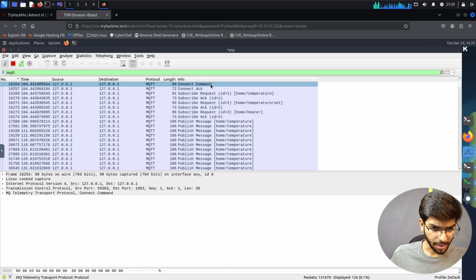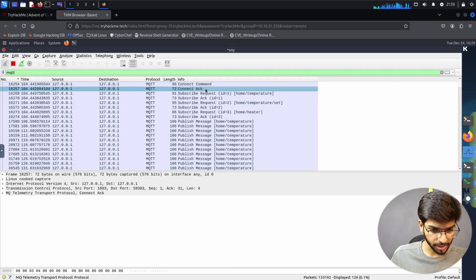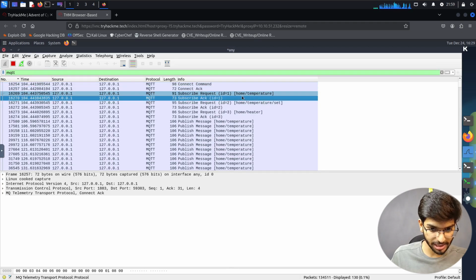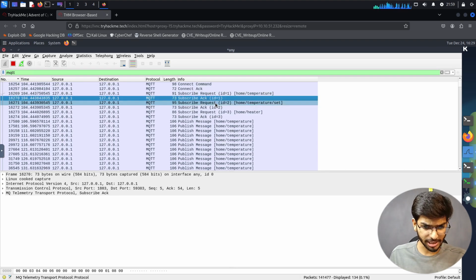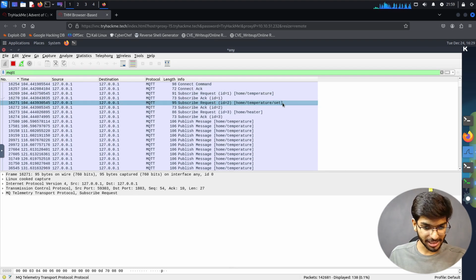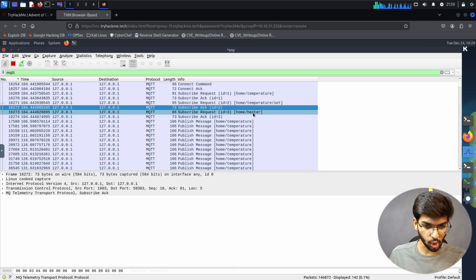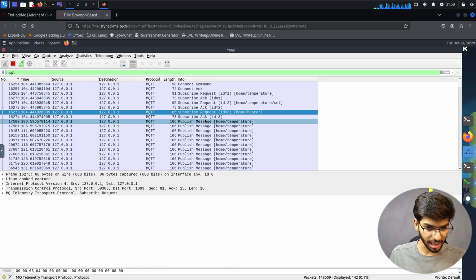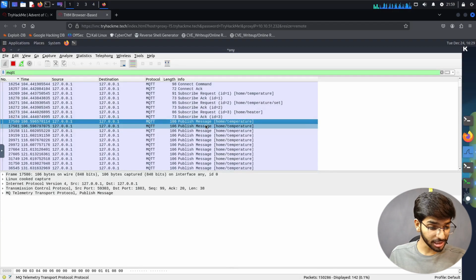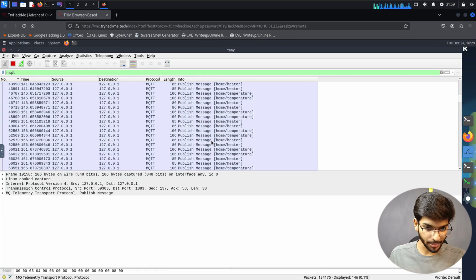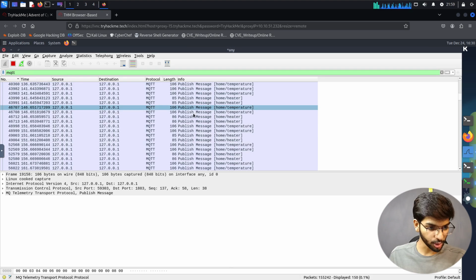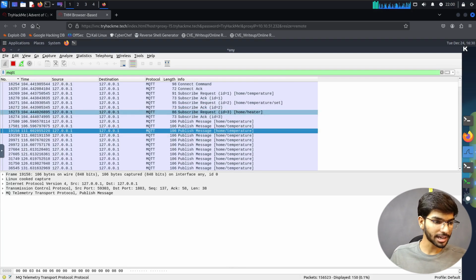It says connect command, and then a connect acknowledgement packet is sent, then a subscribe request. It is requesting to be subscribed to home temperature, then a subscribe acknowledgement, then a subscribe request to home temperature set, and that acknowledgement is done. Another request is sent to home heater, that acknowledgement is done, then publishing of data. So we are able to see it being transferred to the temperature, then heater and all those things. Okay, that makes some sense.